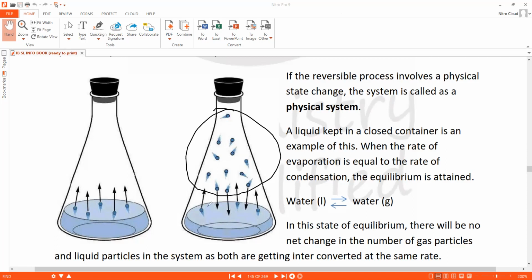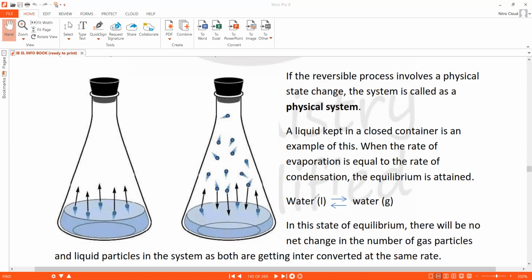And exactly the same thing will happen with the total number of molecules in the liquid phase. Because as you can see, the three molecules which are leaving the liquid phase mean the total number of water molecules in the liquid phase is -3. But exactly at that moment, three molecules also joined the liquid phase. So +3. So -3 plus 3, the total number of molecules in the liquid also remains the same.